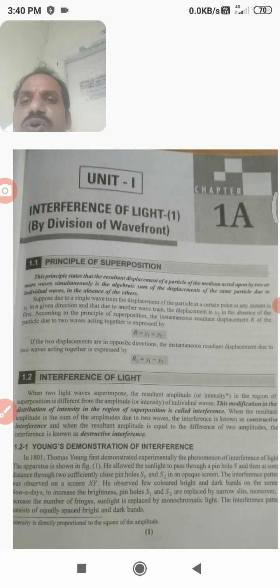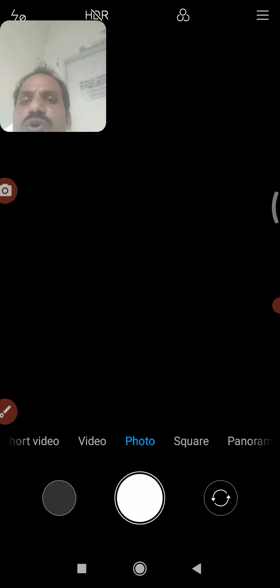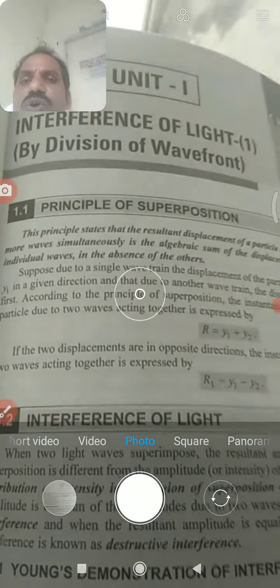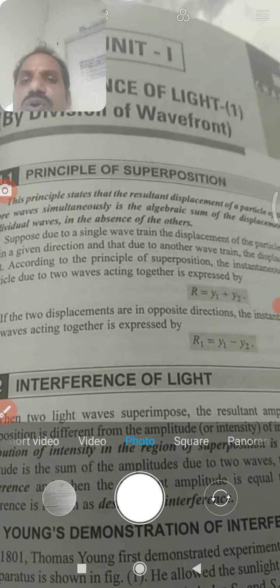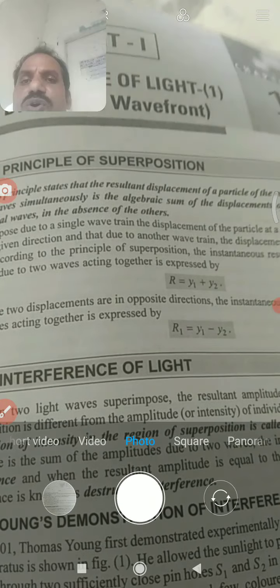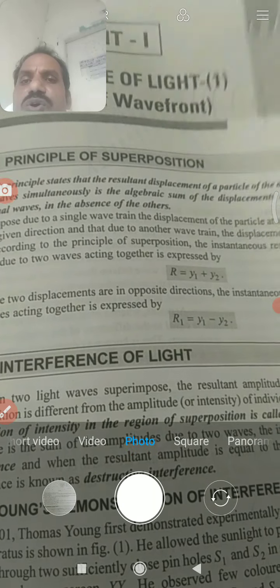What is meant by the superposition principle? According to the principle of superposition, when light falls on an object, two light waves with the same or different frequencies, and the same or different amplitudes, can be superposed on each other.